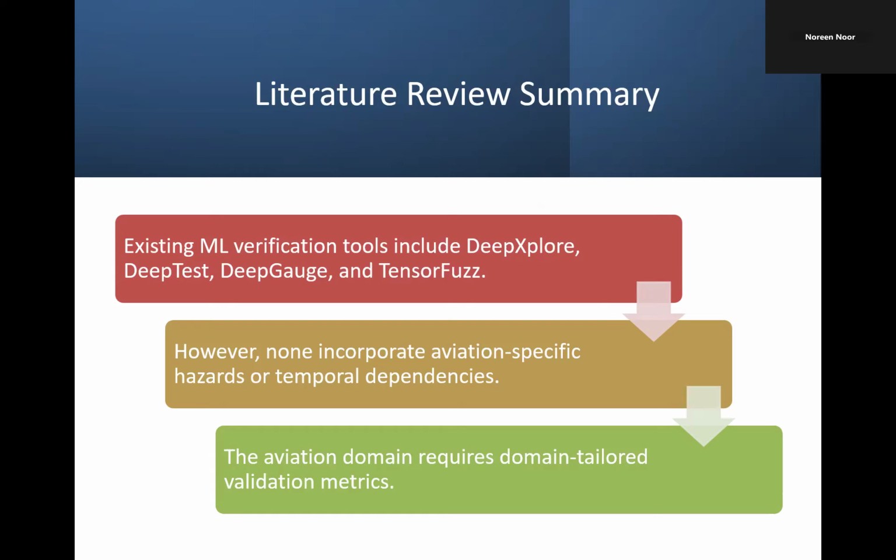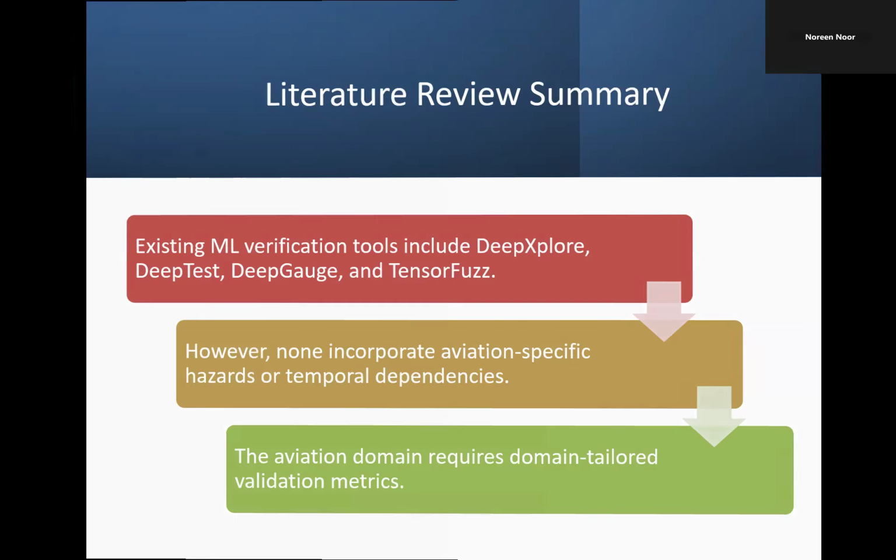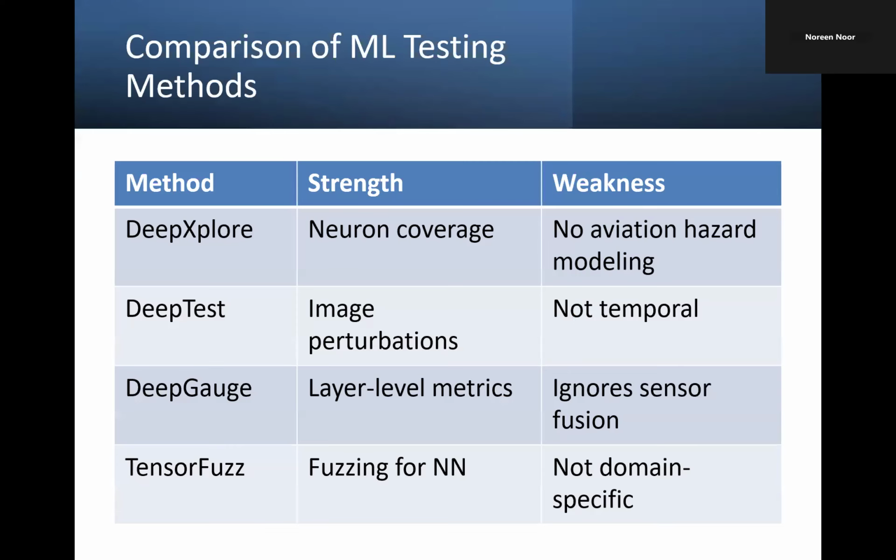They are not focusing on rare situations. They rarely simulate hazards, failures, or extreme environmental conditions. So although the results look good on paper, we don't know how the models would behave during a real-life emergency, which is the main thing about flights, because people's lives always depend on the software. Then, let's move towards the comparison table of machine learning testing methods.